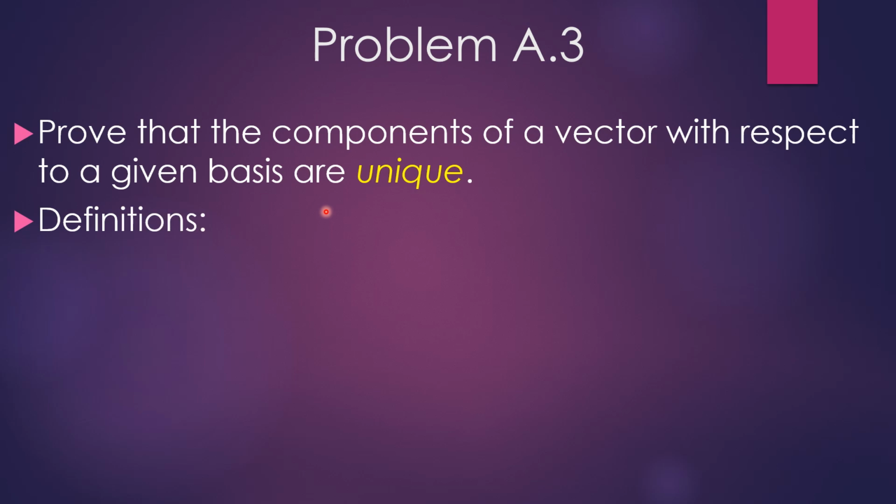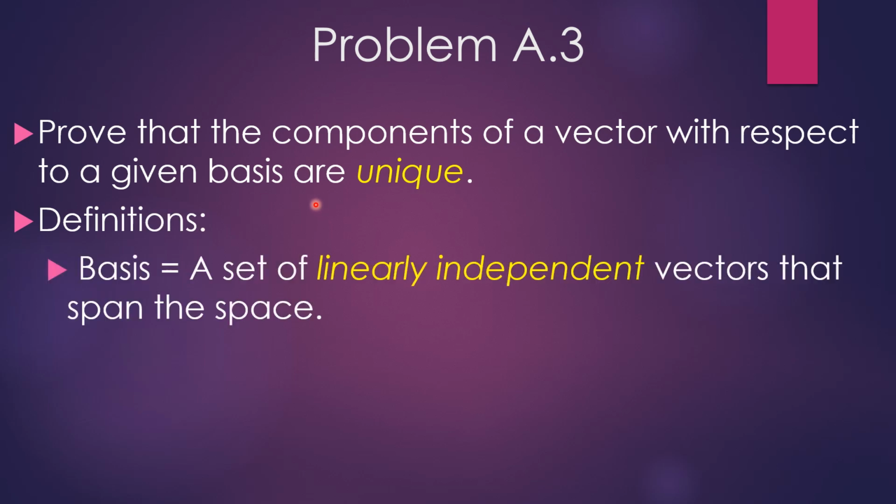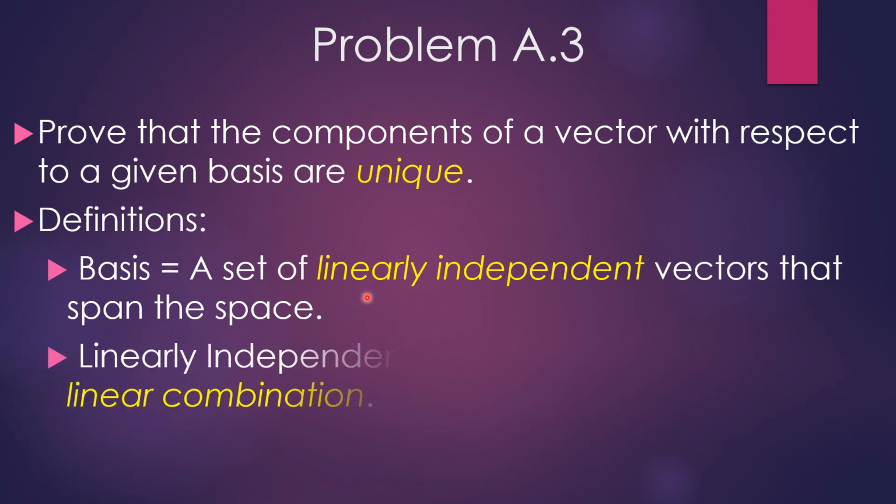Some definitions that'll help us along the way. 1. A basis is defined as a set of linearly independent vectors that span the space. So in 3 dimensions, think about the x, y, and z directions known as the i, j, and k hats respectively. i, j, and k span the 3-dimensional space, and can give rise to every other vector in the space. But i, j, k hats are all independent of one another. And we'll get into more of what that exactly means later.